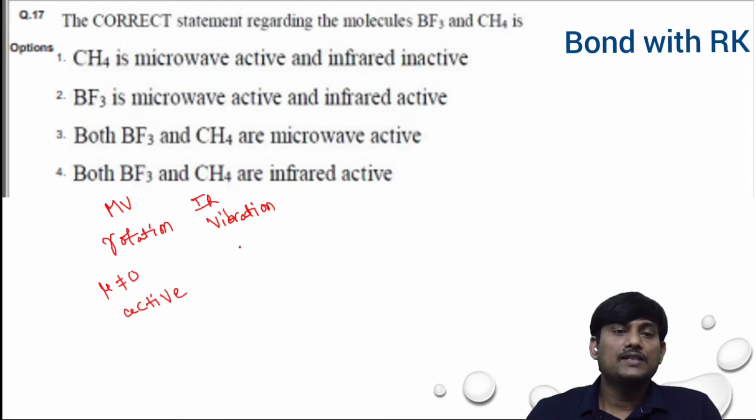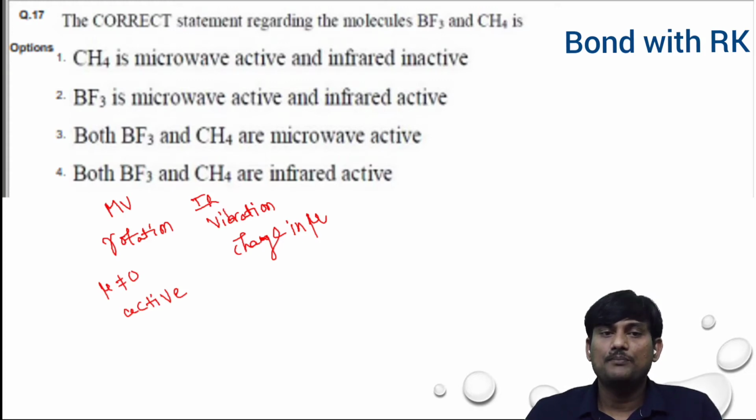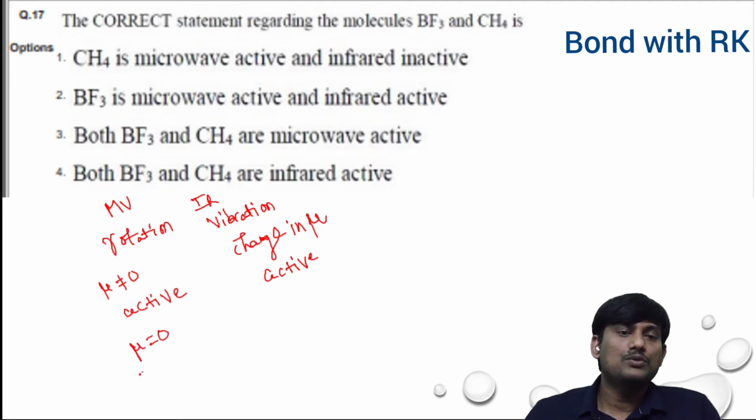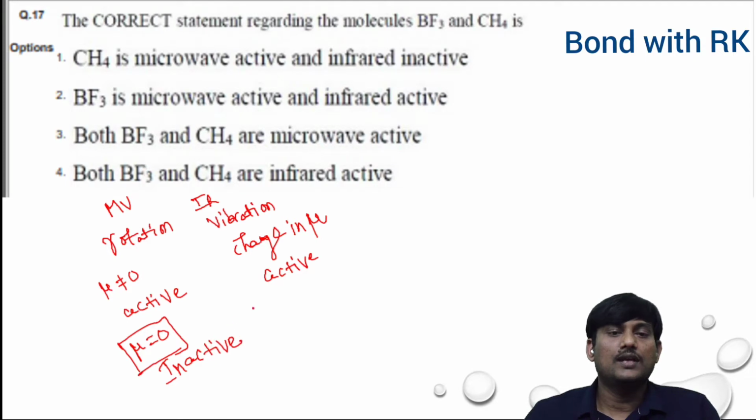And when there is a change in dipole moment, change in mu, when there is irradiation of infrared, then the molecule is infrared active. If mu is equal to 0, then the molecule is microwave inactive.